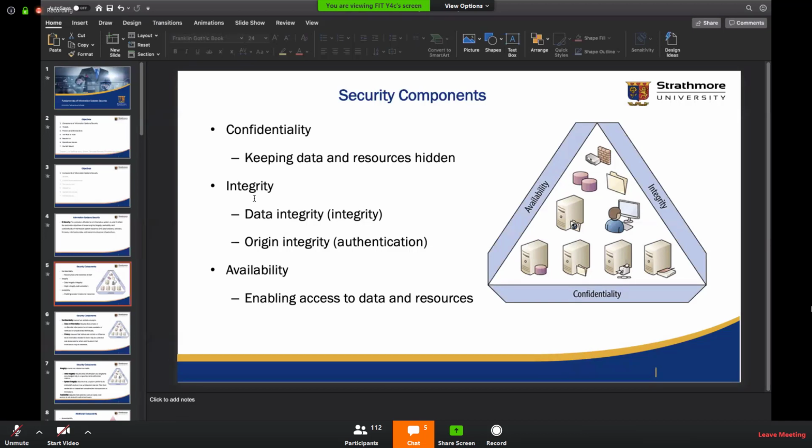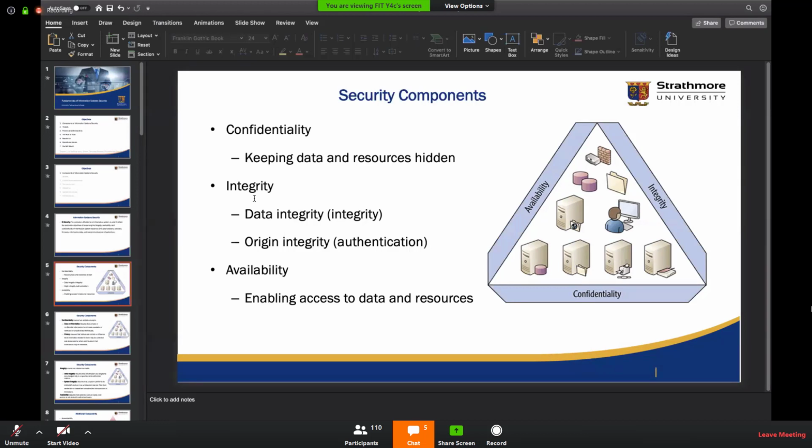A person who has control over who accesses the information, who defines who accesses the information, or who is authorized to access the information. So you can look at confidentiality from those two perspectives. Hiding the information, and two, who defines who the information is hidden from. So we have the data confidentiality and the privacy element.